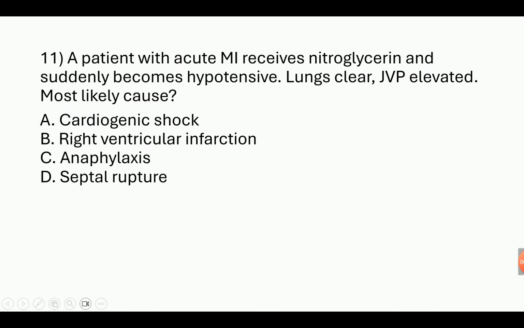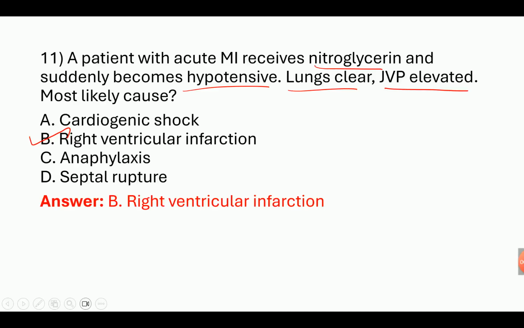A patient with acute MI receives nitroglycerin and suddenly becomes hypotensive. Lungs are clear. JVP is elevated. Most likely cause? We know that clearly, because in previous videos we saw this question about right ventricular infarction. We have to note that in right ventricular infarction we see hypotension, clear lungs, and elevated JVP. These are the keywords of right ventricular infarction.